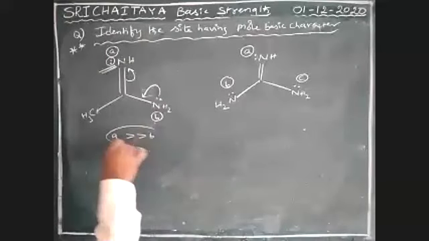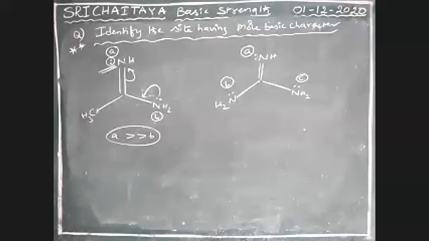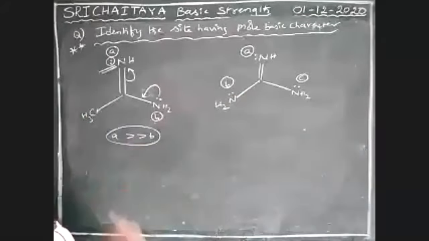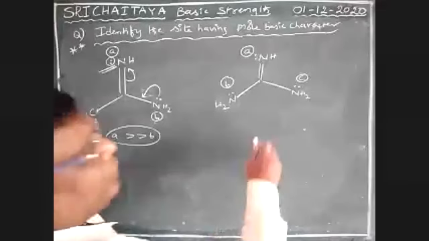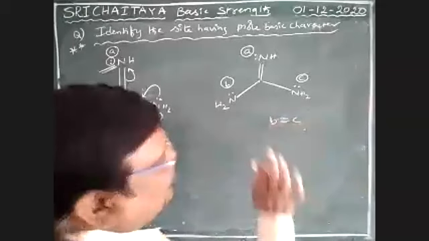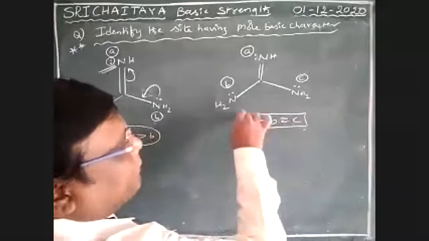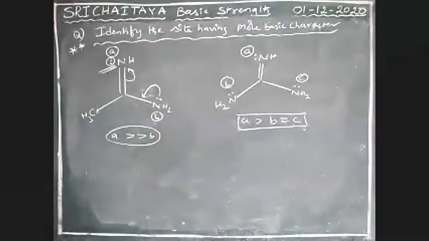Therefore, A is much more basic than B. Now tell me ABC in that example. Same thing happening. Yes, 100% correct. B is equal to C, no doubt at all. And A greater than B is equal to C.